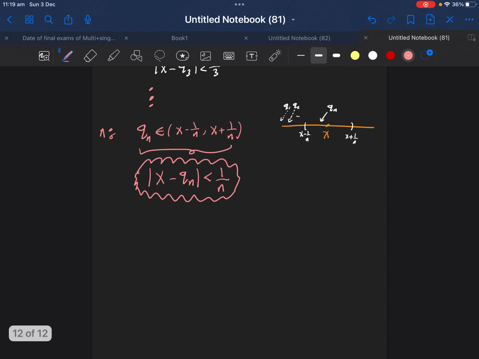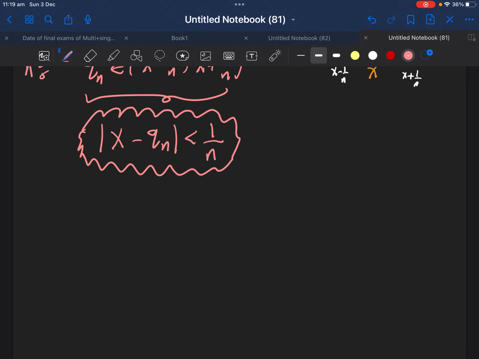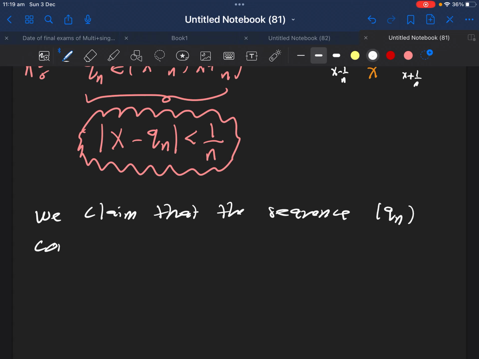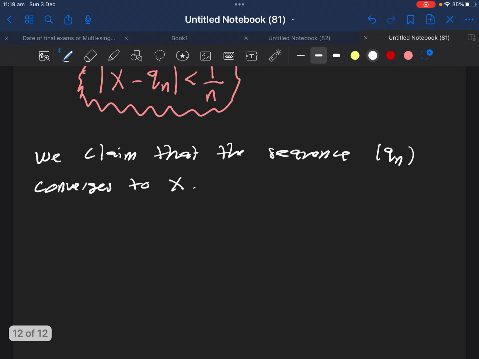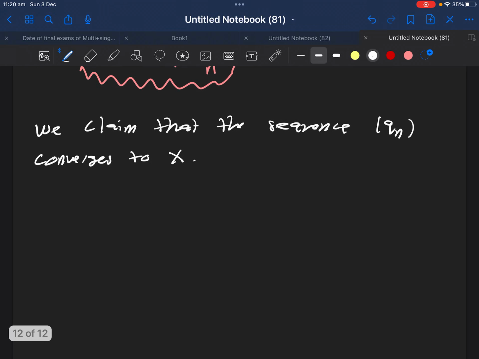Now what's left for us is the following. We claim that this sequence Qn converges to x. So finally, we claim that the sequence Qn converges to x. In order to prove this claim, we'll do the usual thing as always.